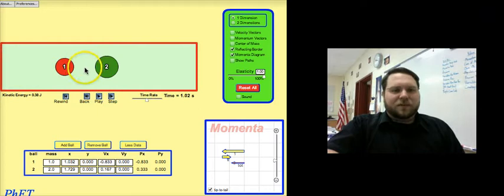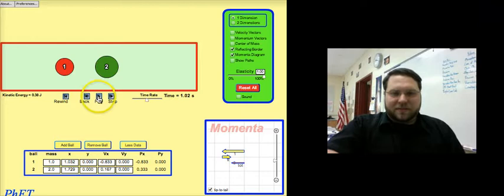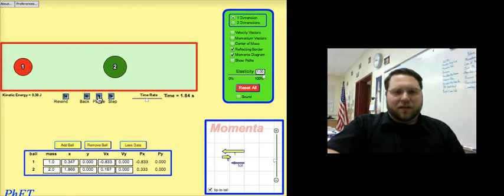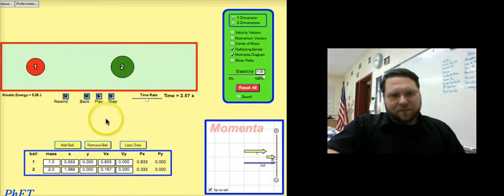So any force applied to the ball from this red border is going to be an external force and will change the momentum. So if I let this play until they hit that red border, you'll notice that the total momentum does change at that point, showing us that this red line that they can bounce off of is not part of the system.